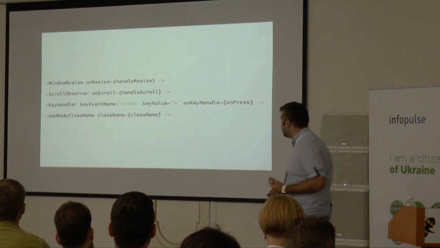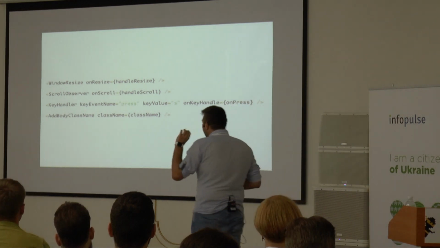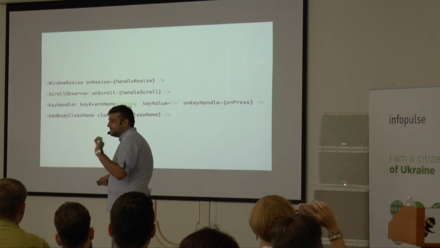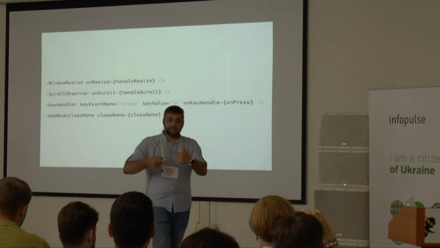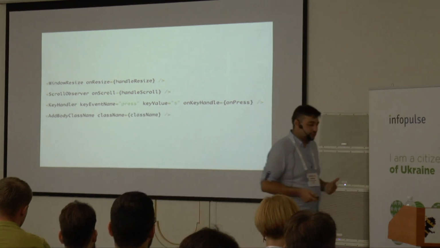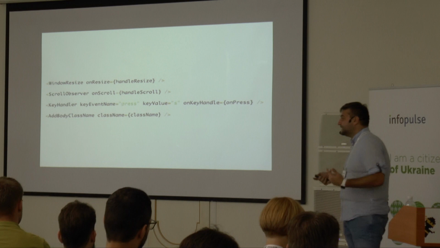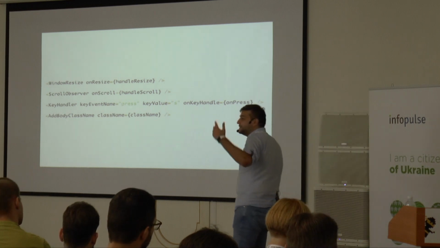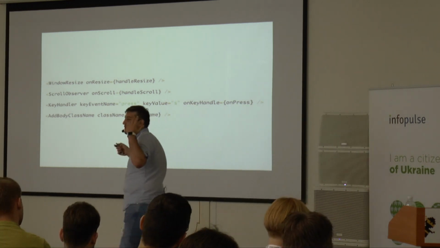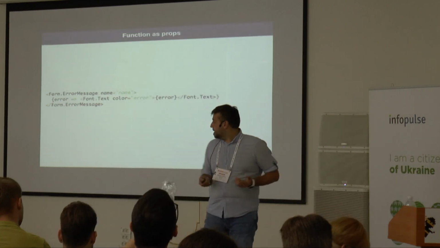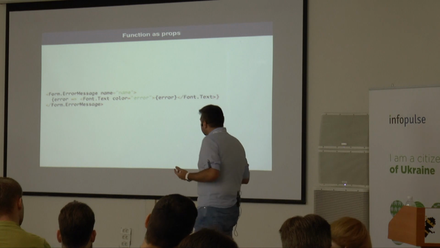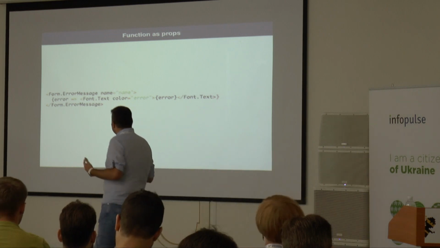Another useful component we have is add body class name. That means that when your component is attached to the DOM tree, it puts a class name on the body. For example, the background of the whole site becomes red or green or whatever, which is a surprisingly useful thing. We also use another pattern called functions as props.